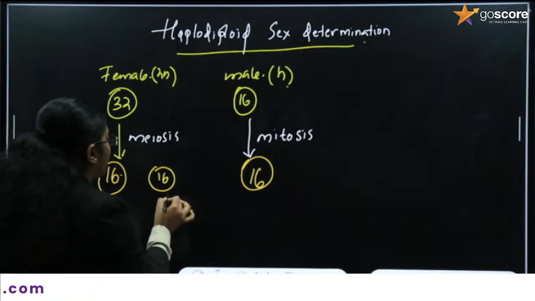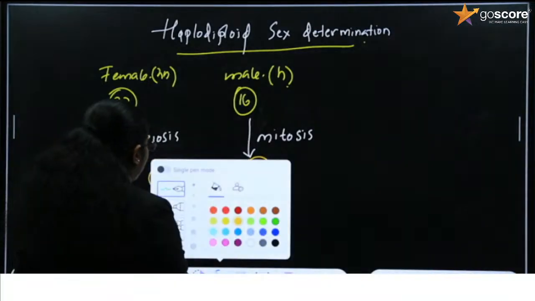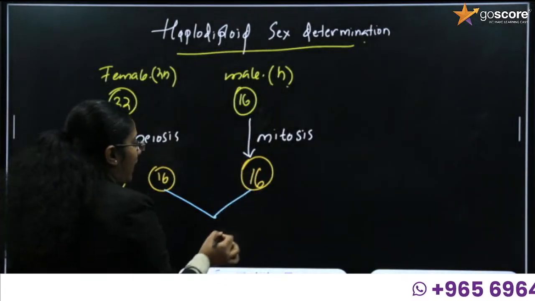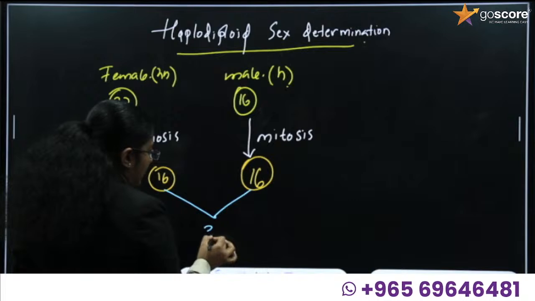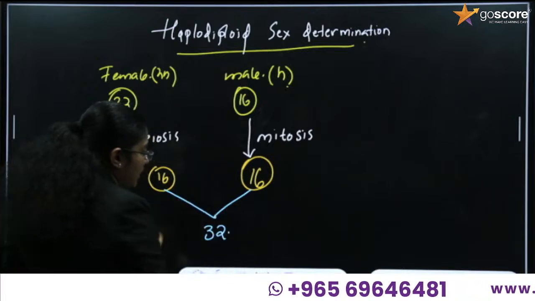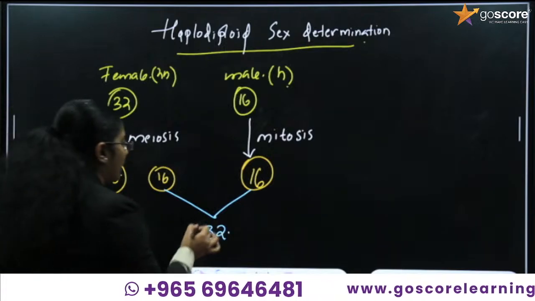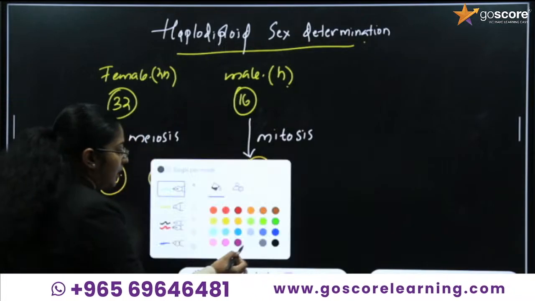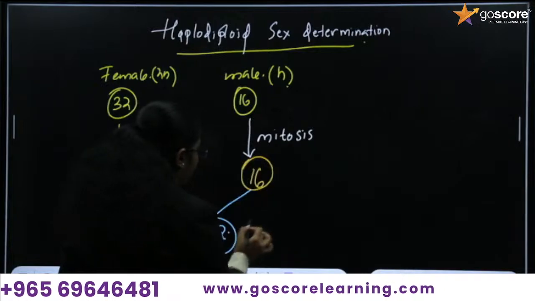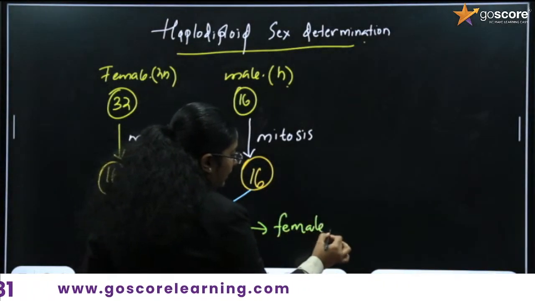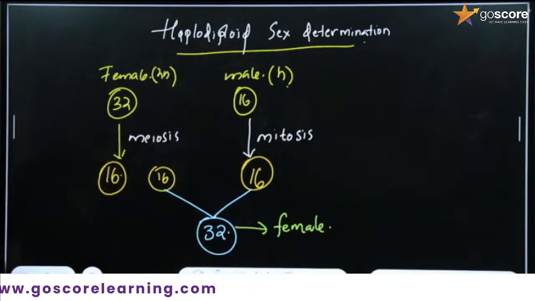When 16 chromosomes from the mother and 16 chromosomes from the father, the male, fuse together, how many chromosomes are produced? 32 chromosomes are produced, and that individual leads to the formation of a female.